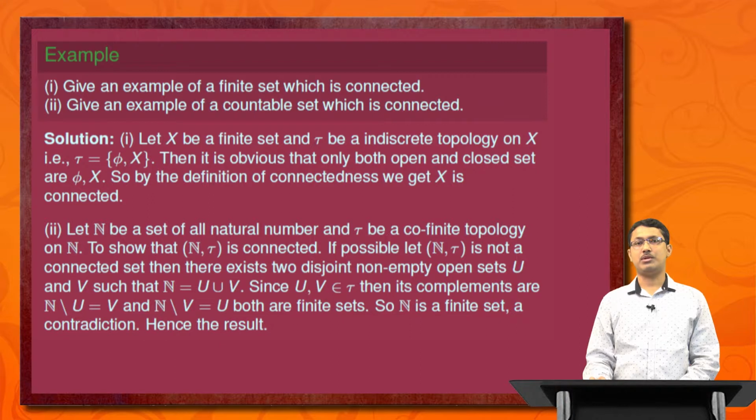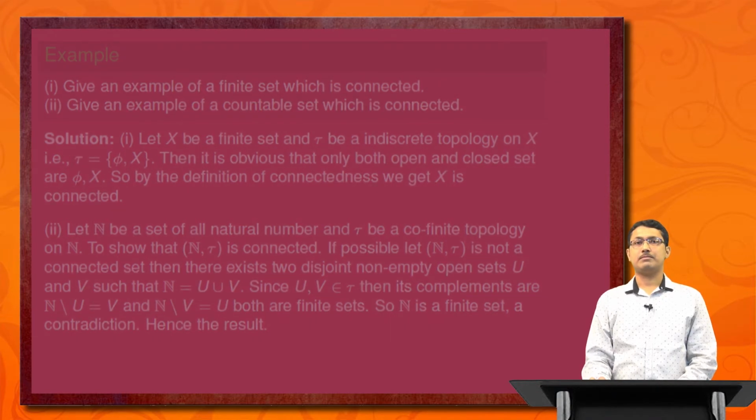Since U, V belong to tau, that means their complements, that is N minus U and N minus V, both are finite sets because tau is the cofinite topology. And we know that N minus U is equal to V and N minus V is equal to U. So U and V both are finite sets. That implies the natural numbers are a union of two finite sets. That implies N is a finite set, which is a contradiction, hence the result.